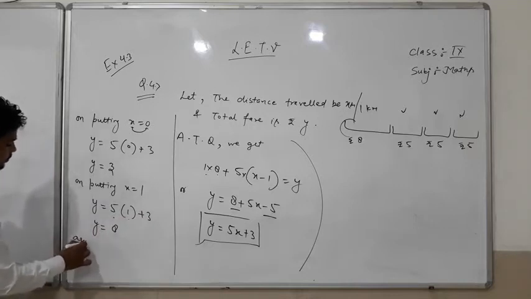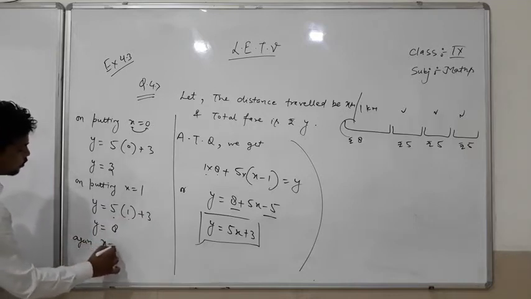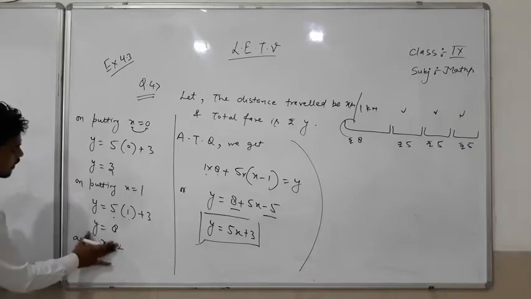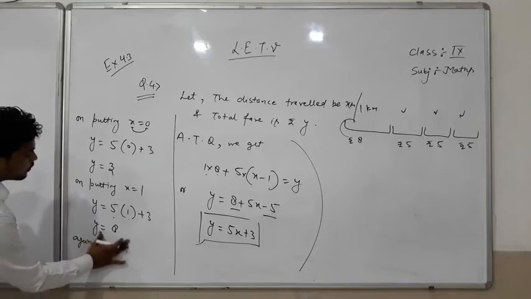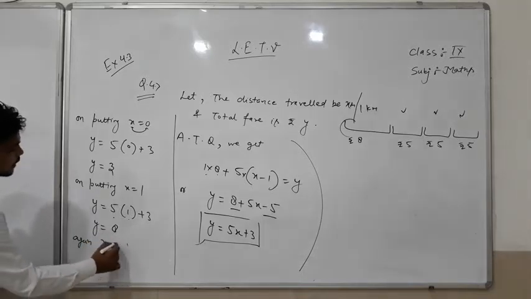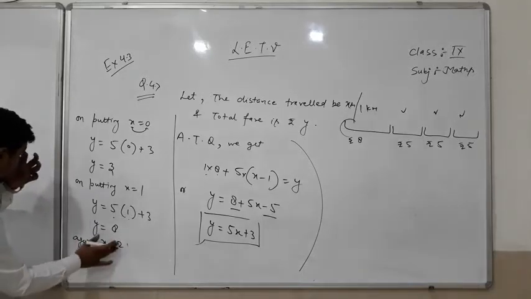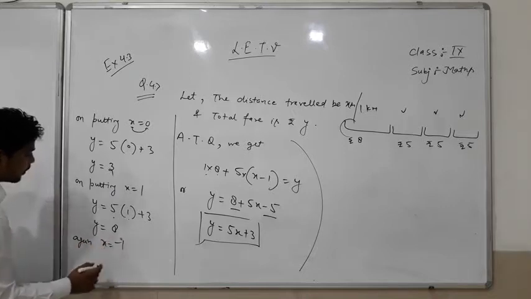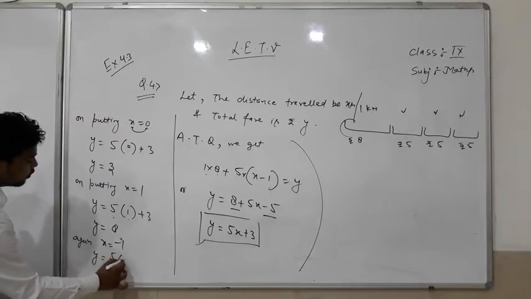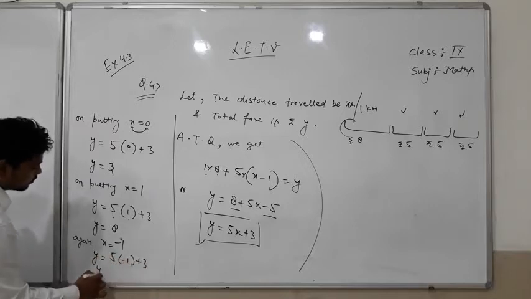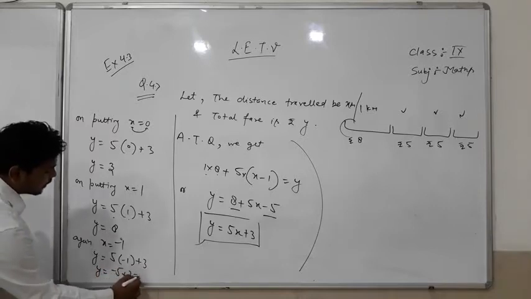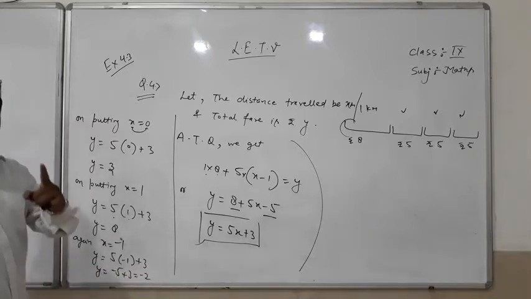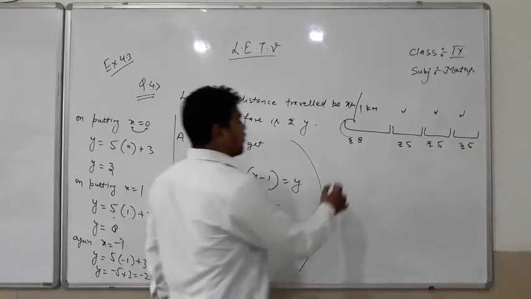Again, we can also put minus 1, because we always want a shorter number. So 5 into minus 1 plus 3, that is minus 5 plus 3, so y is equal to minus 2.